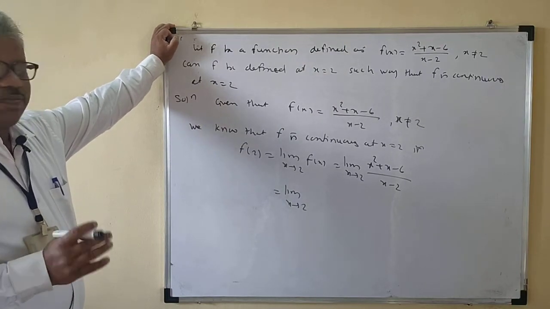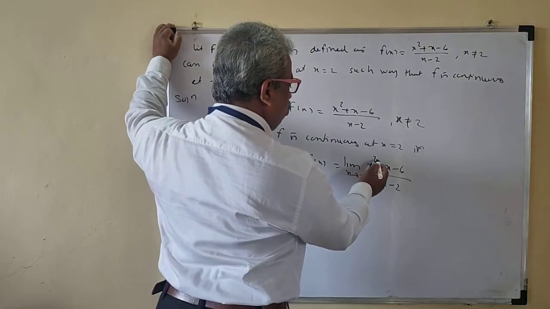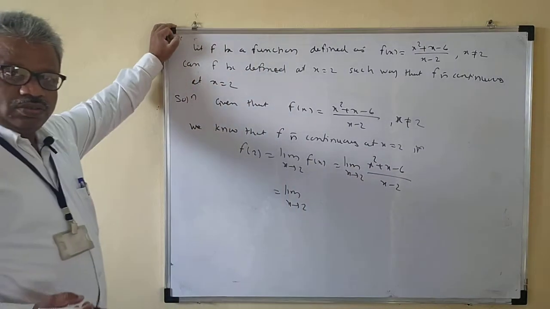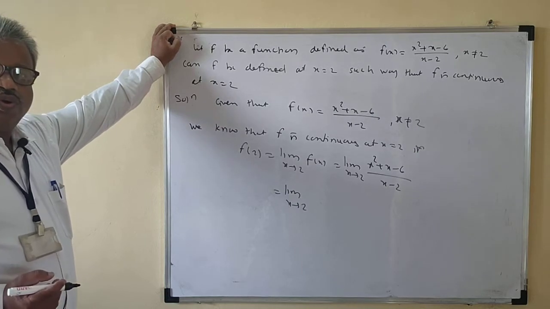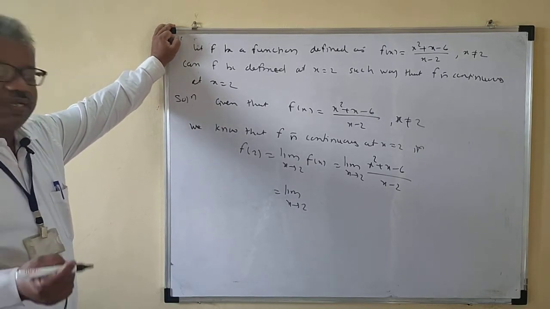So no problem for the left hand limit and the right hand limit here. See here, 2 squared is 4. 4 plus 2 is 6. 6 minus 6 is 0. Your numerator is 0. Your denominator is 0.